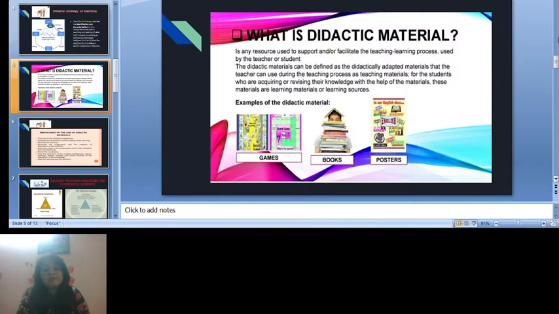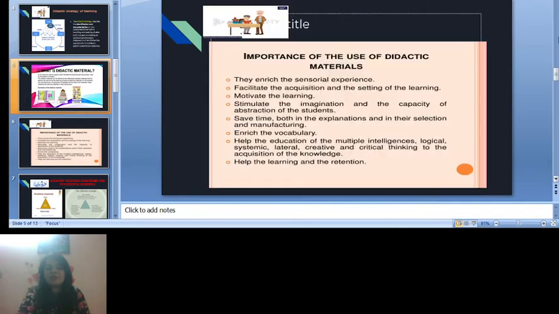Now, what are didactic materials? These are the resources used to support and or facilitate the teaching learning process, used by the teacher or the student. Didactic materials can be defined as didactically adapted materials that teachers can use during the teaching process as teaching materials for students for acquiring or revising their knowledge. These materials are learning materials or learning resources. For example, we can say games, books, posters, etc.